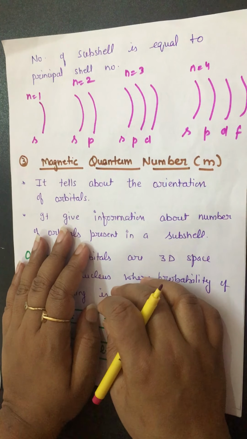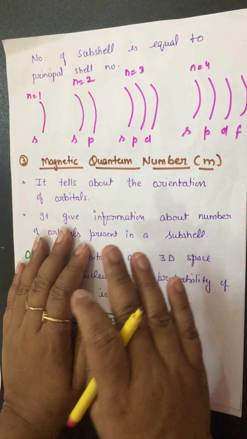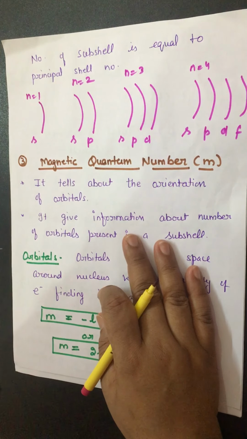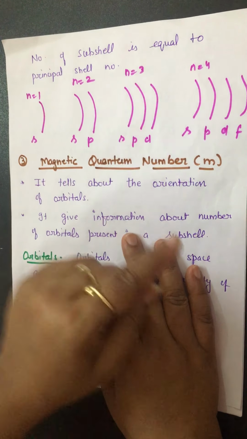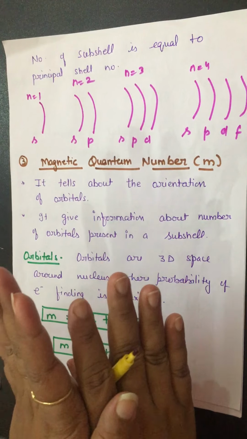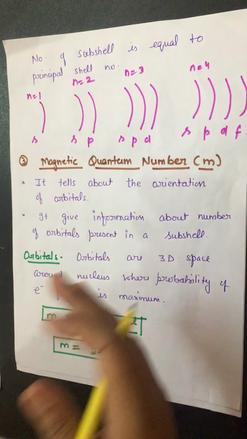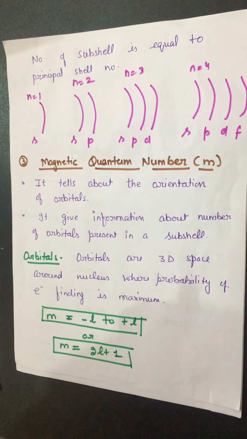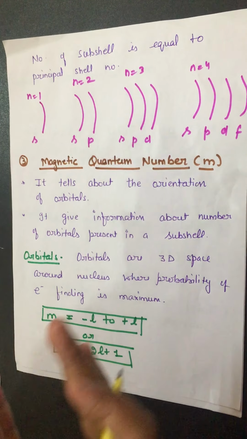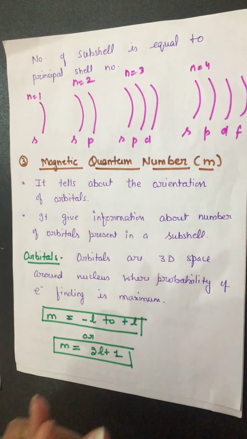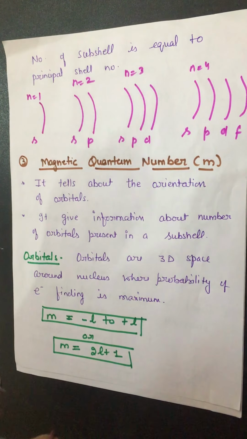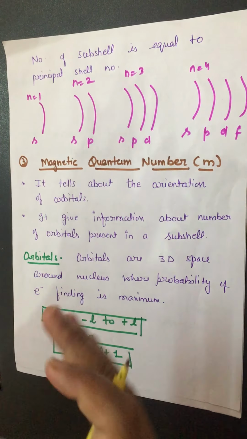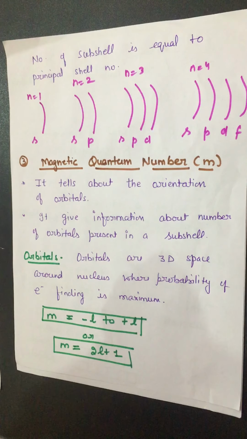Orbital means what? It is the 3D space around the nucleus where the probability of finding the electron is maximum. I am not saying that there is a fixed position of electron in an atom. There is no fixed position. Electrons behave like waves. That is indicated by the de Broglie concept, where we came to know that electron is not just a particle. Wave is also associated with the moving electron. If it behaves as a wave also, it means there is no fixed position of the electron. It means we can find only the probability of finding the electron.